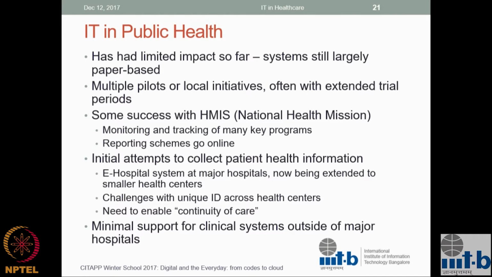But clearly we need to enable continuity of care, and for that there is no way around it. There has to be a way to get data from anywhere and make it all integrated. The government system, so there are different challenges.